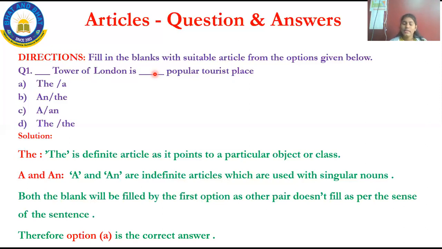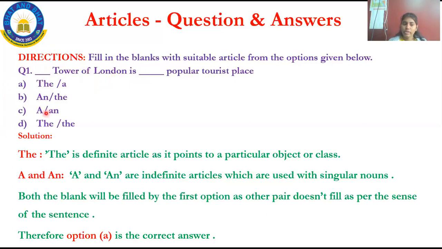Okay, I'll repeat once. See, the first question is: dash Tower of London is dash popular tourist place. This is your question. They will not only give one fill in the blank, they will give two or three. But you have to choose the appropriate answer among the given options. Your options are followed by A. You should not fill A first and the second. First blank should be filled with the first option only and then the second blank should be filled with the second only. You should not mix that. Keep in mind, it has to be like this only.